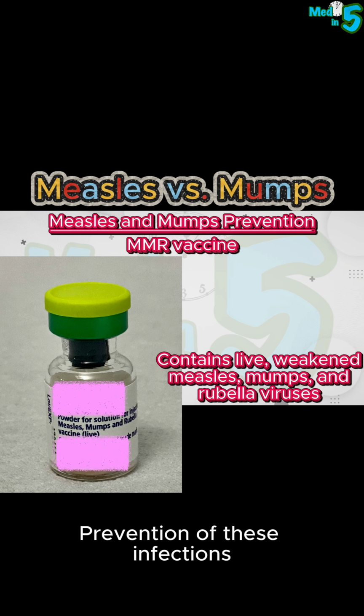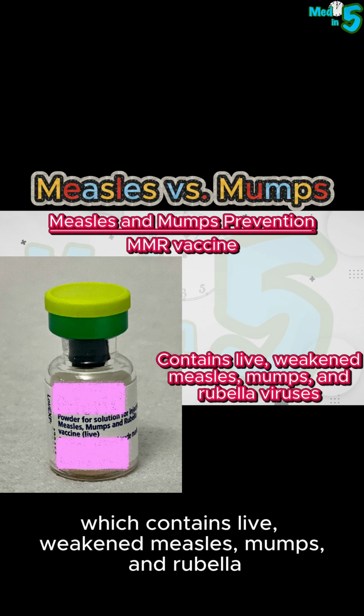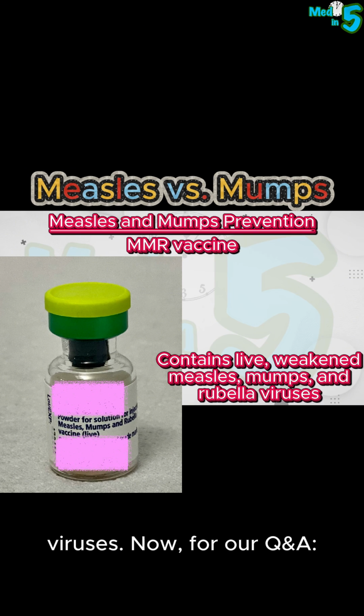Prevention of these infections usually relies on the MMR vaccine, which contains live, weakened measles, mumps, and rubella viruses.